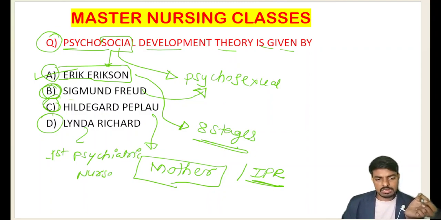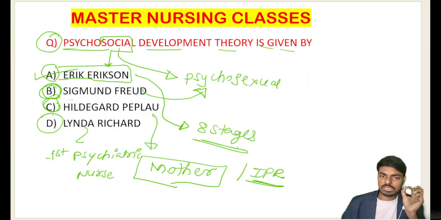The first psychiatric nurse is Linda Richards, and the IPR theory was discovered by our Hildegard Peplau. The mother of psychiatric nursing is Hildegard Peplau. Sigmund Freud discovered the psychosexual developmental theory, and the psychosocial developmental theory was discovered by Erik Erikson. So the answer for this question goes to option E, Erik Erikson. Very importantly, I hope the concept is very clear for you all.